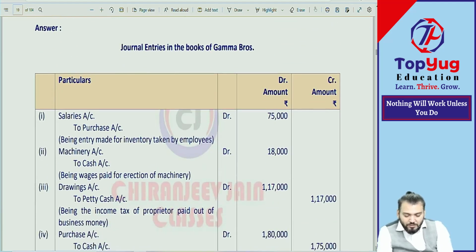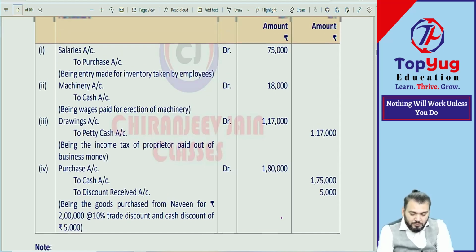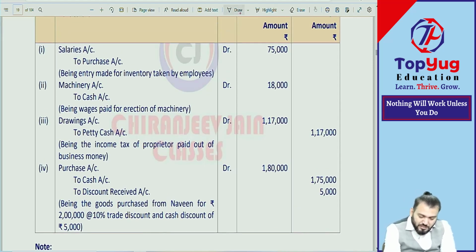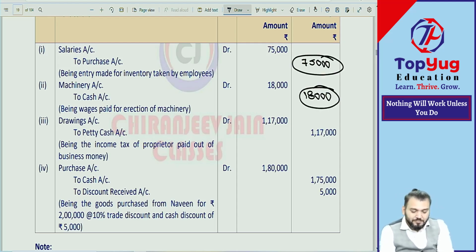Just check whether it is correct. All journal entries. Oh my god, all are correct. In this answer, this 75,000 is missing here. This 18,000 is missing. So write down the missing figure. This was missing here. Then simple.